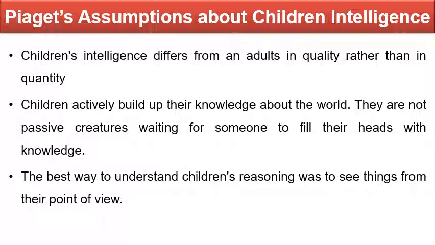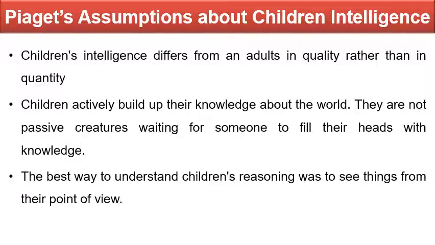And Piaget branched out on his own with a new set of assumptions about children's intelligence. So based on some of these assumptions, he started collecting data from various types of children, and finally he came to the conclusion. He has done some research analysis as well. Then finally he proposed the four stages of cognitive development theory.